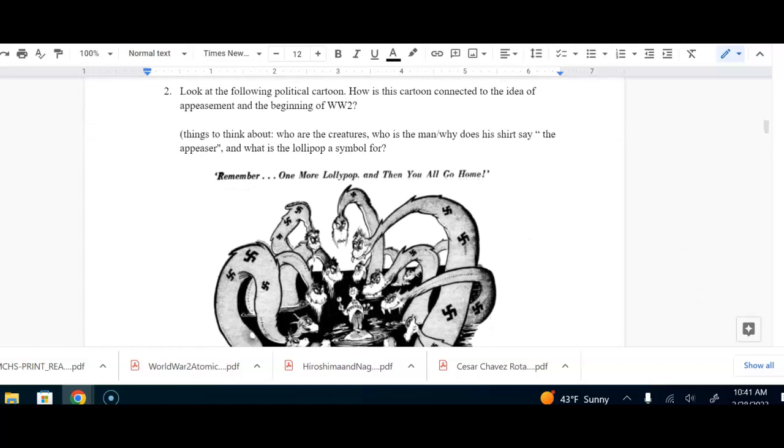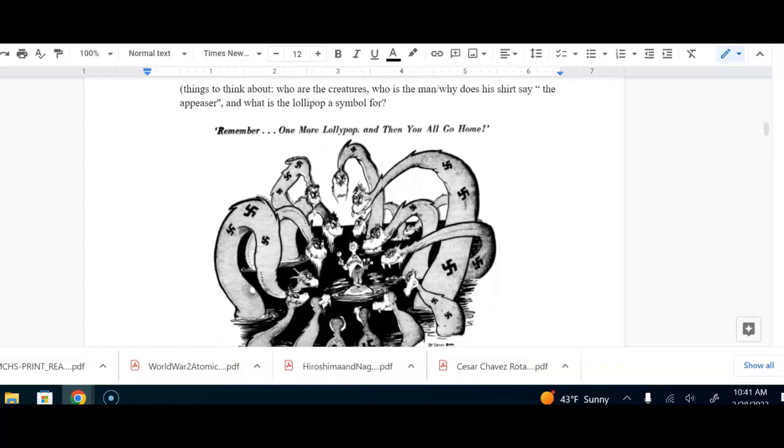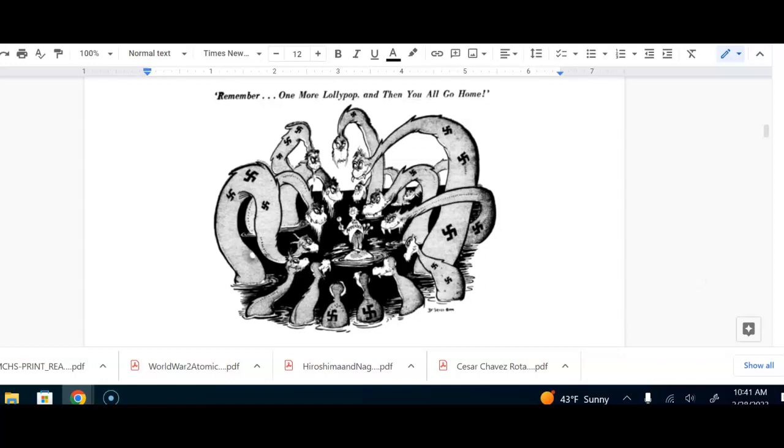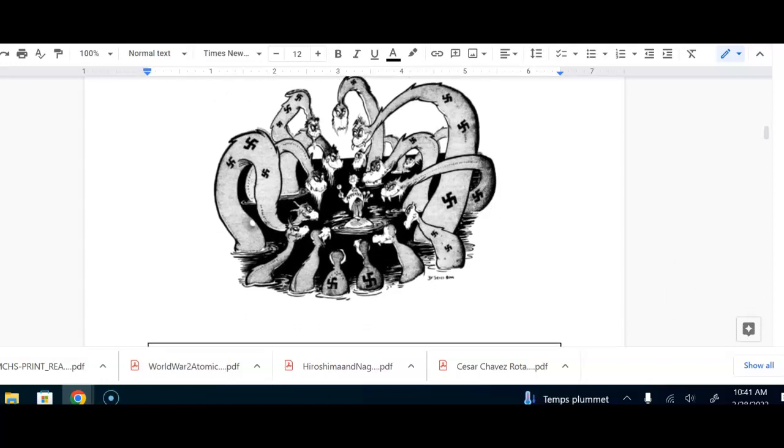Number 2 says, look at the following political cartoon. How is this cartoon connected to the idea of appeasement and the beginning of World War II? Things to think about. Who are the creatures? Who is the man and why does his shirt say the appeaser? And what is the lollipop a symbol for? So the caption says, remember, one more lollipop and then you all go home.